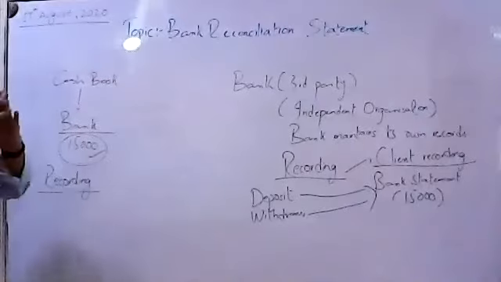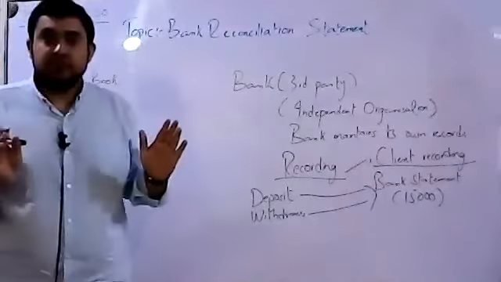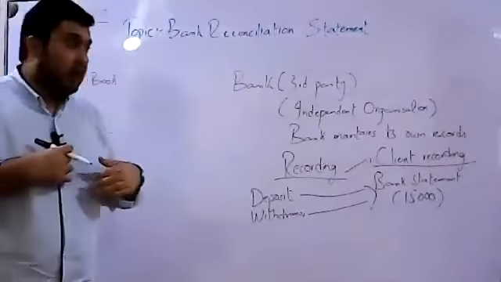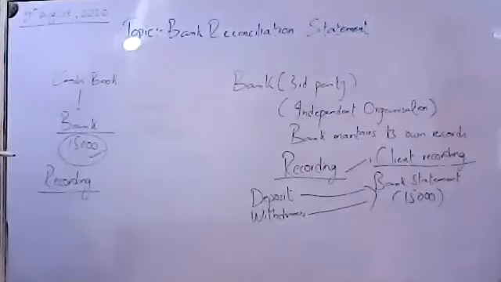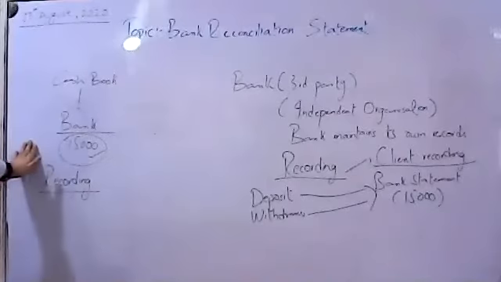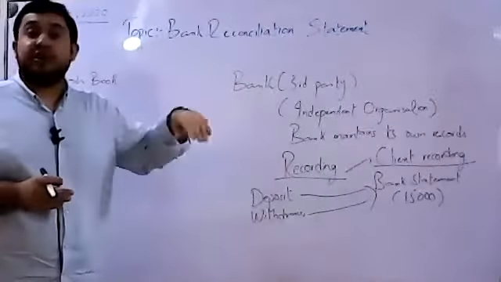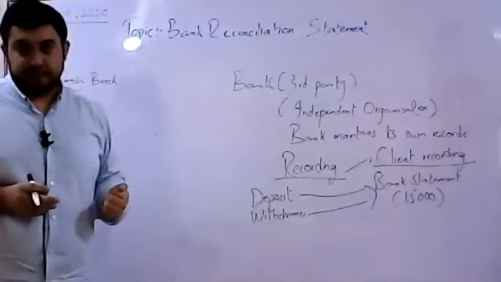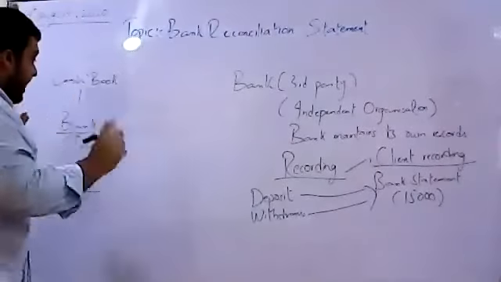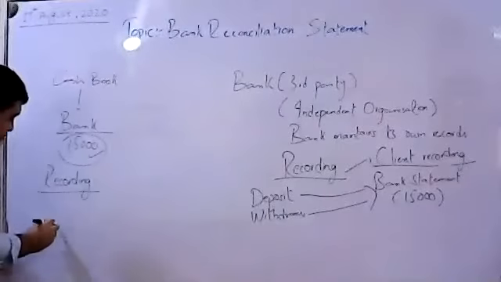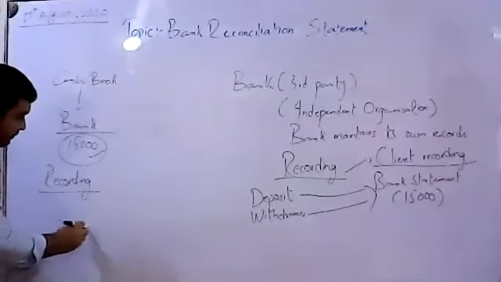What if they are not equal? That means it might be possible that we have some transactions missing in our cash book, or the bank has not recorded any of the transactions. So wherever there is a difference, let's say the cash book says there are $20,000, right?